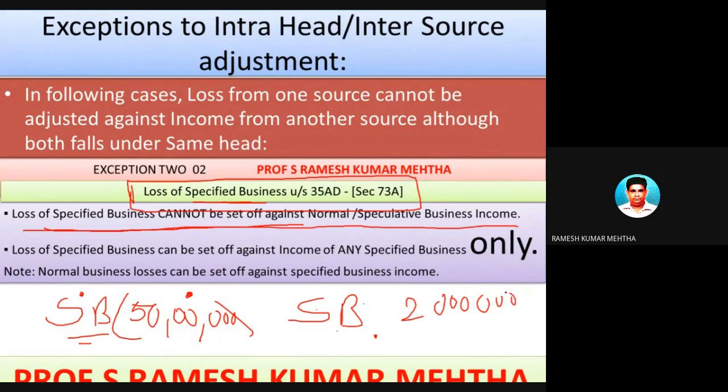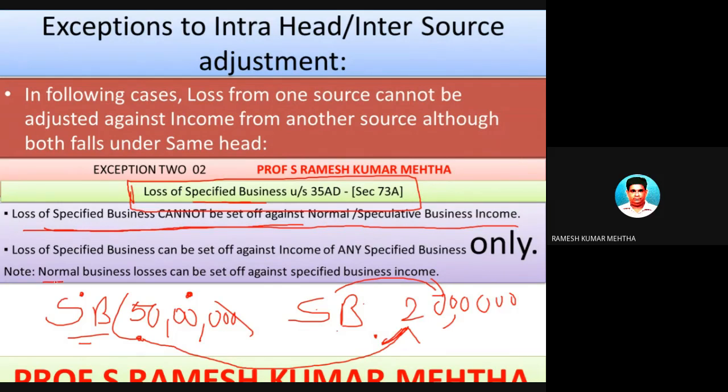This profit or income is 20 lakh rupees from other specified businesses. So this specified loss can be set off against income of a specified business only, and you can't set off against normal or speculative business profits or gains or income.